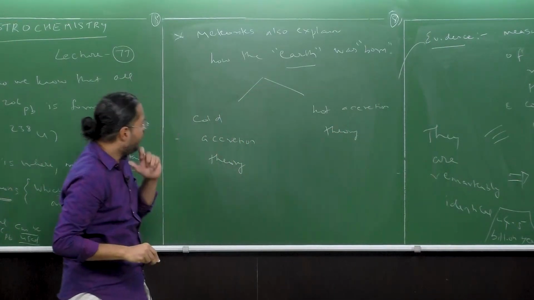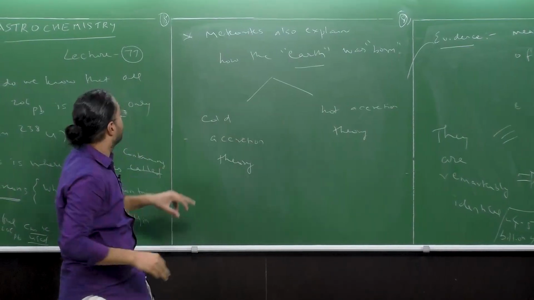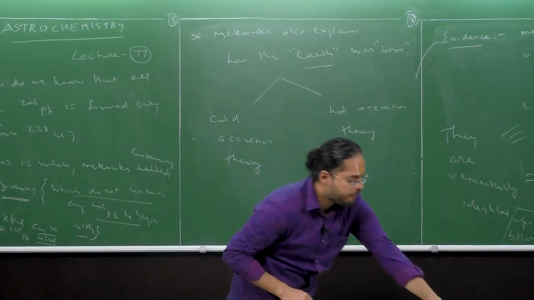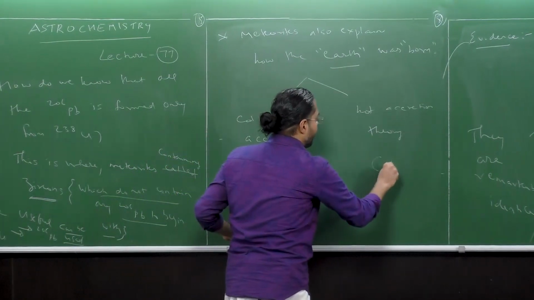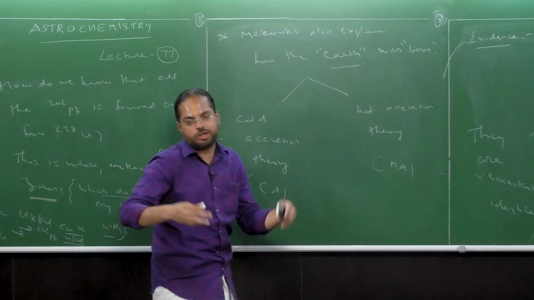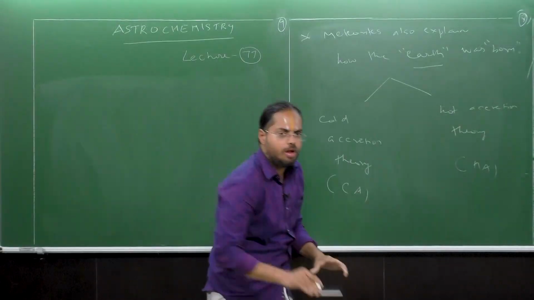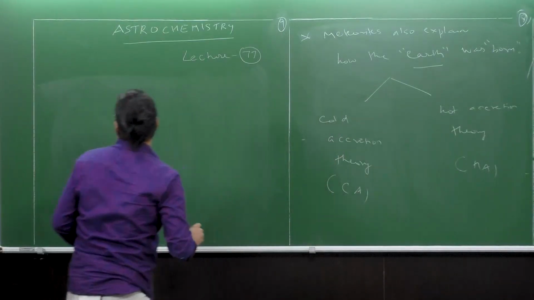Now, we will look at both. I'll write it down here. I'll just call this CA and this HA for the sake of brevity and ease of writing. So as part of the cold accretion theory,